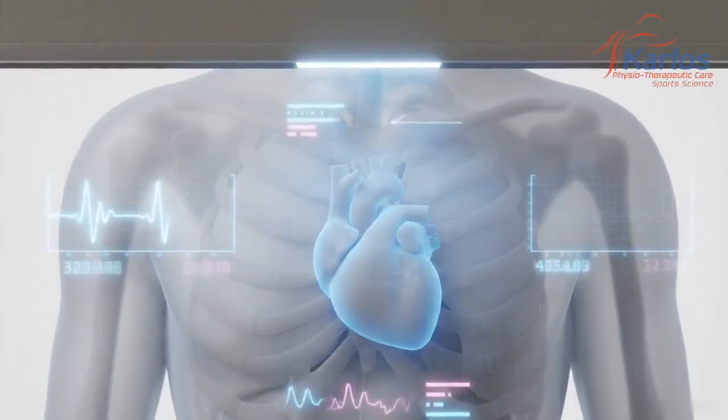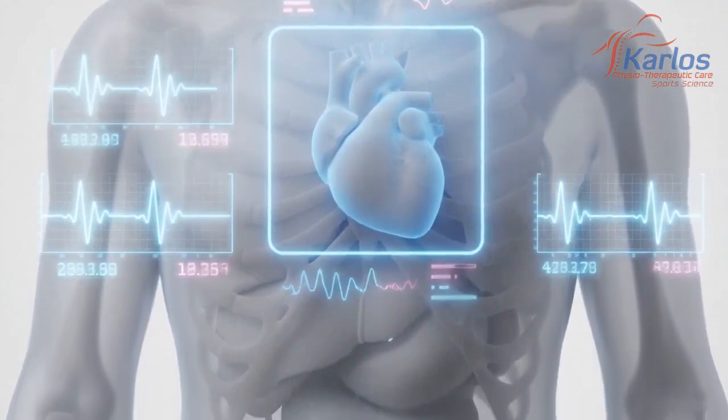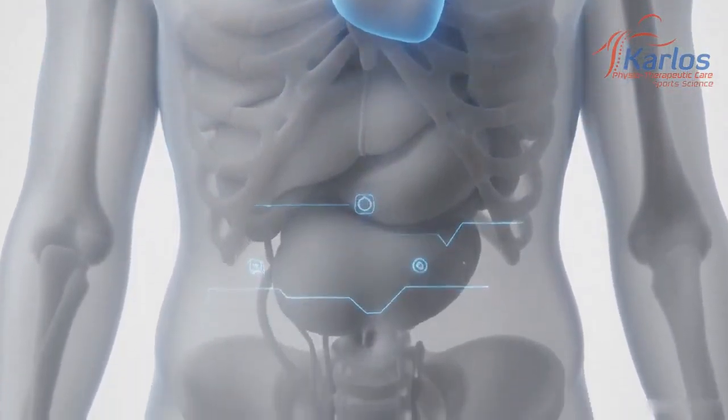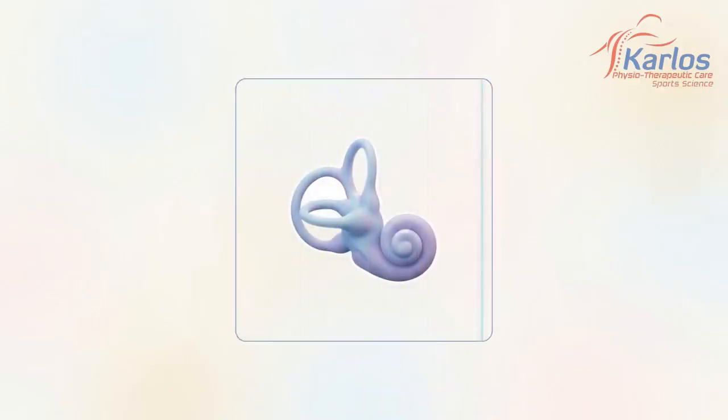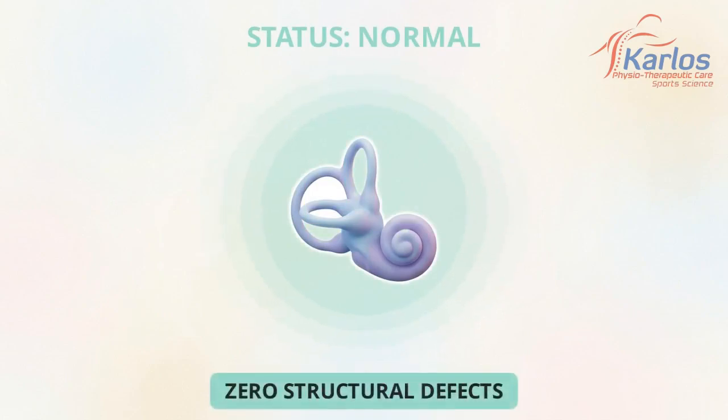A patient presents with dizziness, gaze instability, and angina-like chest pain. You run the standard cardiac workup. Normal. You check vestibular function. Normal. The symptoms are severe, but the primary organs show zero structural defects.